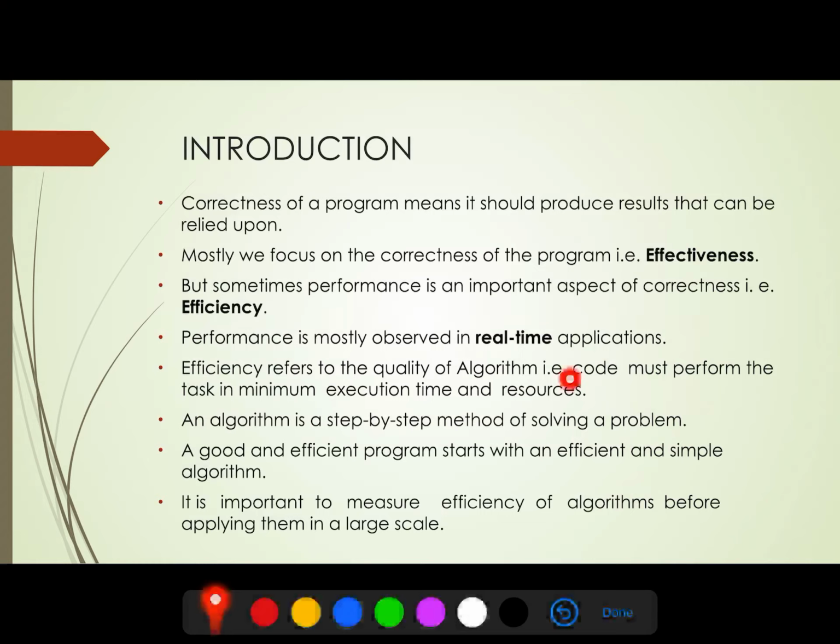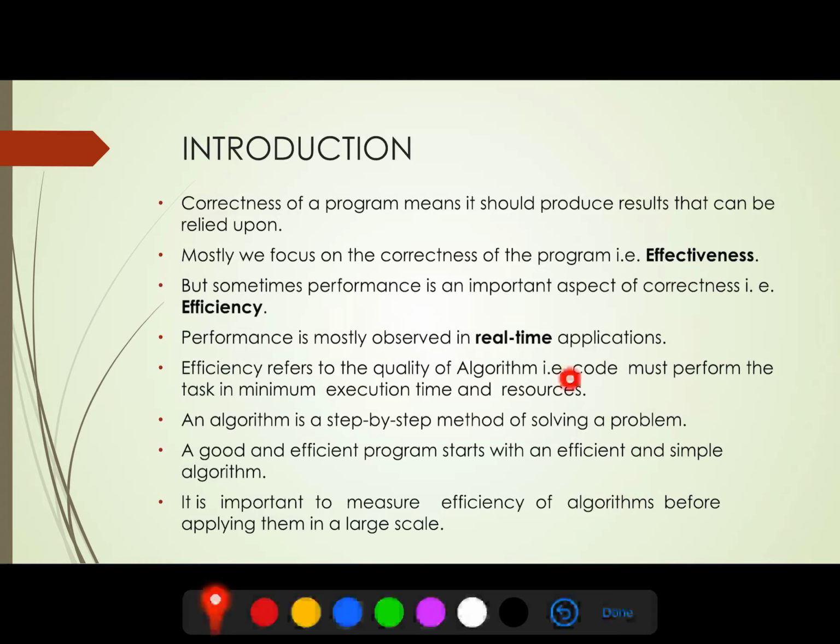Those applications are known as real-time applications. So efficiency refers to the quality of an algo, and it is an important feature while we work on real-time applications.